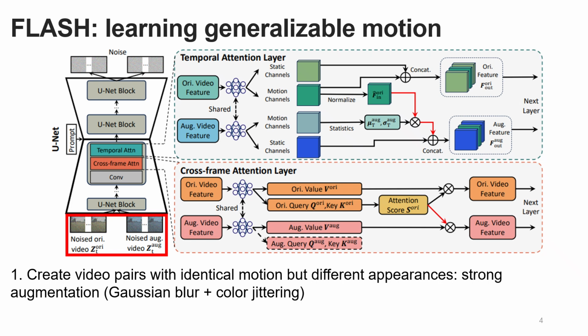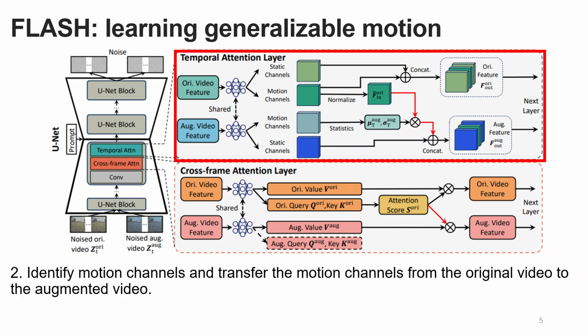Specifically, we first construct video pairs with identical motion but different appearances through frame-level strong augmentation using Gaussian blur and color jittering. Next, in the intermediate layers of the UNet, we align the motion features of the original and augmented videos. Within the temporal attention layers, we identify motion-related channels according to the variance across frames and transfer them from the original video to the augmented video.